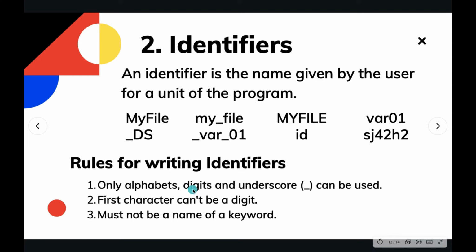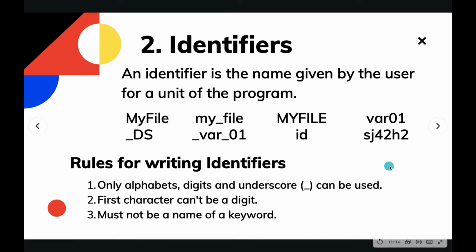The first character cannot be a digit, so it has to be an alphabet or underscore. No special character, no digit is to be the first character, and special characters are not at all allowed. Third, it must not be the name of a keyword. So the name of an identifier should not be the name of a keyword, because keywords are reserved for special purposes, as discussed in the previous slide.